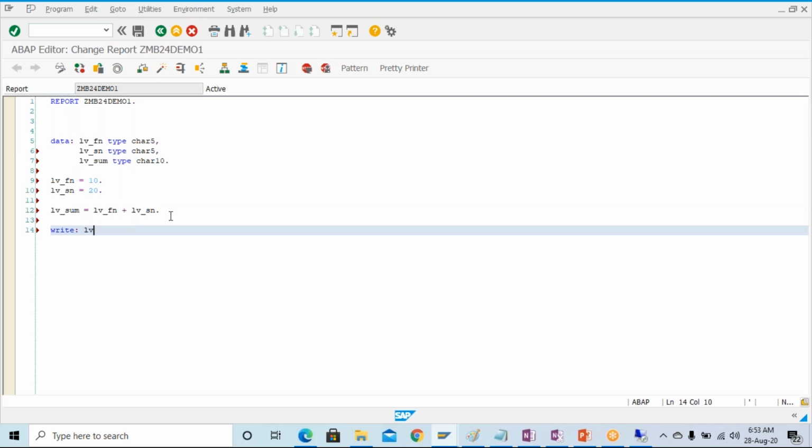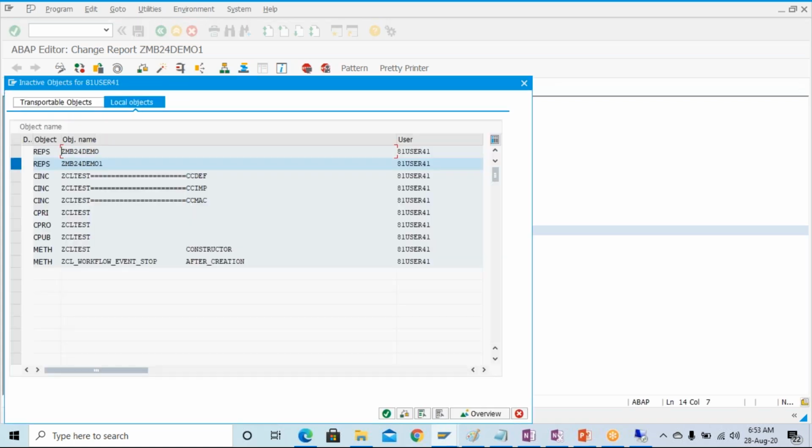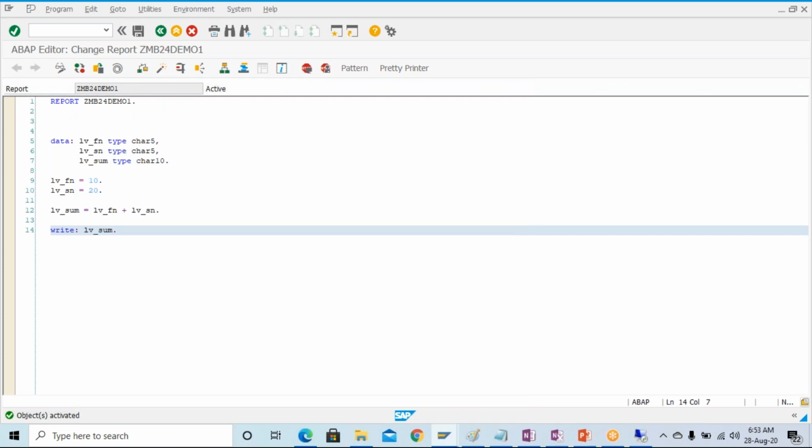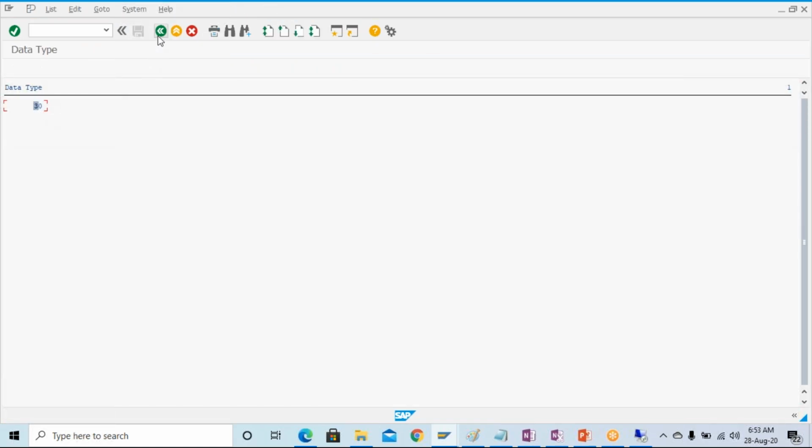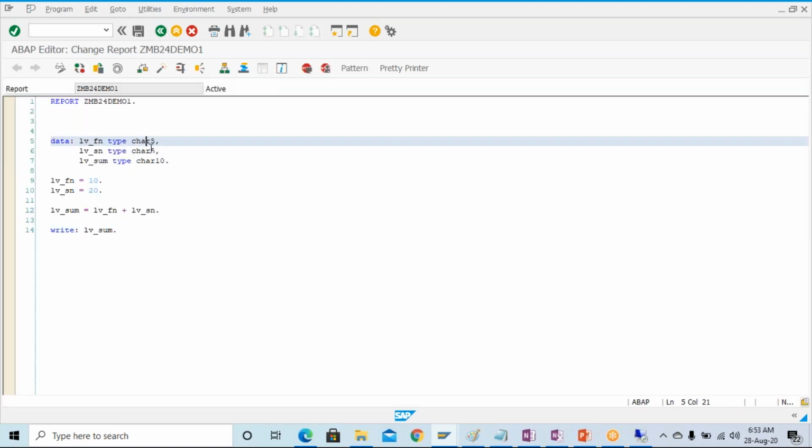And here lv underscore sum, we can check the syntax, it's working fine, right? And this is how we can show the output on the screen. After checking the syntax, this is the button to check the syntax. It's fine, you can see there is no syntax error. Click on this activate button, activate it and run it. You can see that sum is showing 30 over here. That means fine.